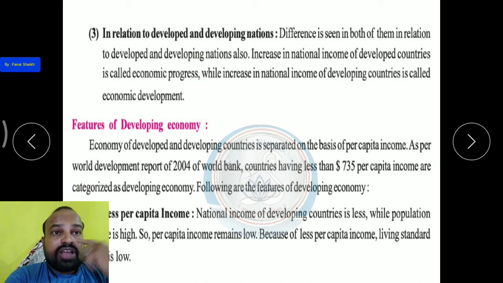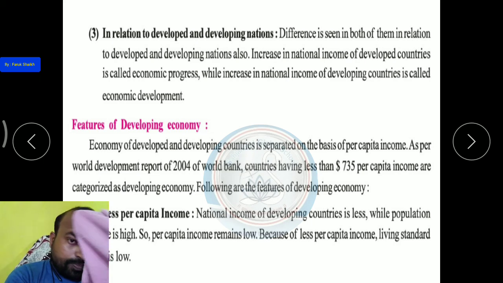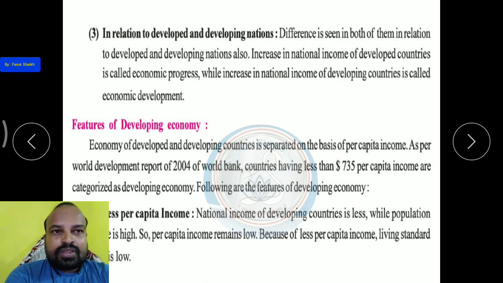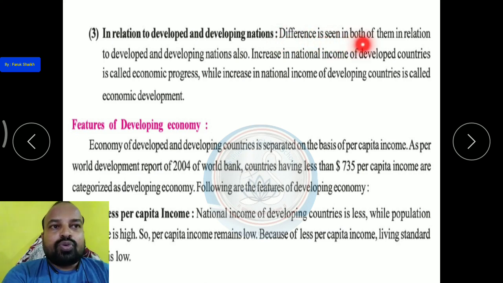In relation to developed and developing nations: developed means countries that are already developed. Their development is completed, and the people of that country are living standard lives. These countries are called developed. In other countries, the people are not yet there; they are deprived of living standards. These countries are called developing countries. A difference is seen in both of them in relation to developed and developing nations.